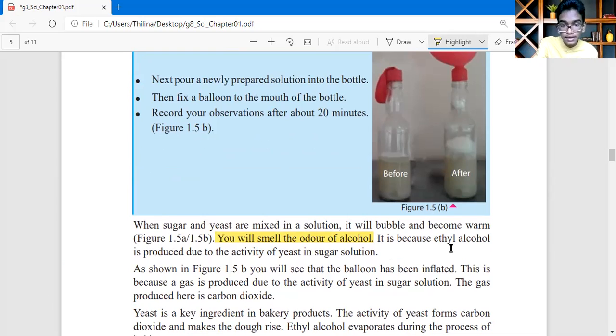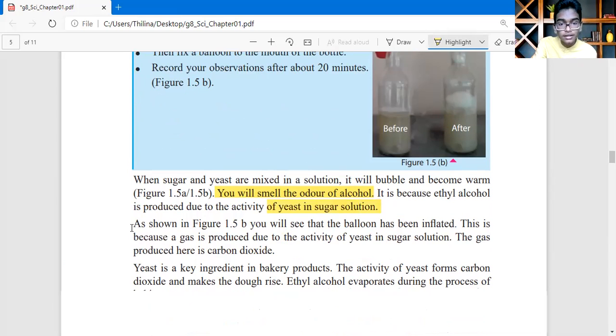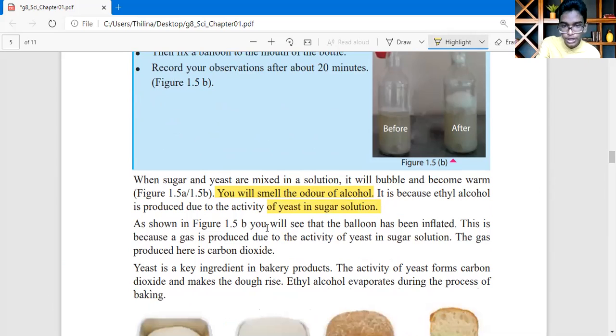It is because ethyl alcohol is produced due to the activity of yeast in sugar solution. As shown in figure 1.b, you will see that a balloon has been inflated. This is because a gas is produced due to the activity of yeast in sugar solution. The gas produced here is carbon dioxide. As I told, what is the gas here? It was carbon dioxide. Highlight this, children.